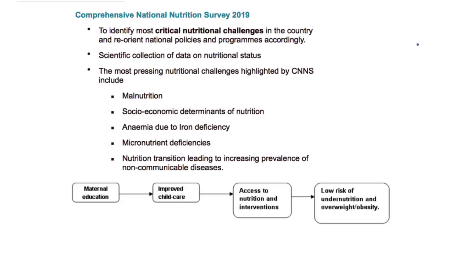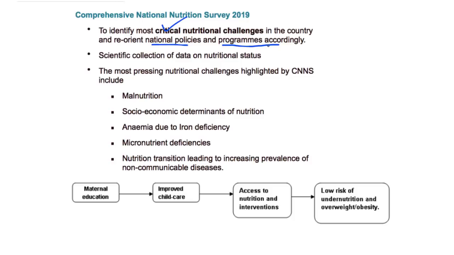Now, first and foremost, why was such a comprehensive national nutritional survey required? The main focus of releasing such a survey was to identify the most critical nutritional challenges which the country is facing right now. And once these challenges are identified, India could reorient its national policies and programs accordingly.